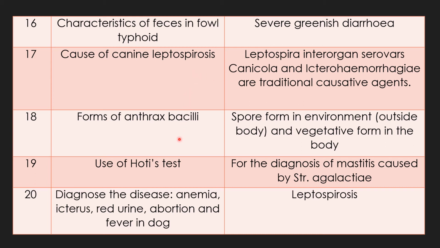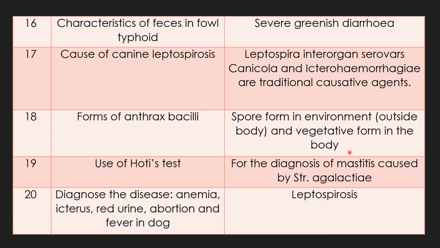Important question. Question 18. Forms of anthrax bacilli. There are two forms. One form is the spore form, found in the environment, that means outside the body. The other form is the vegetative form.